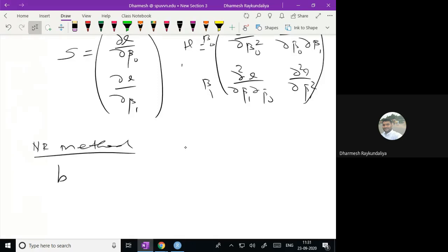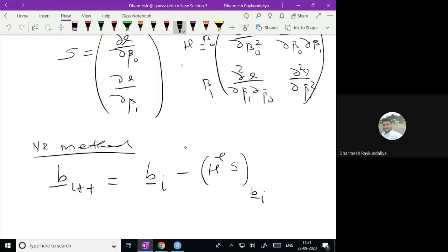The new estimate at the (i plus 1)th iteration is nothing but the estimate obtained at the ith iteration minus H inverse S, all calculated at the ith estimate. If you take i equal to 0, we call it B0.